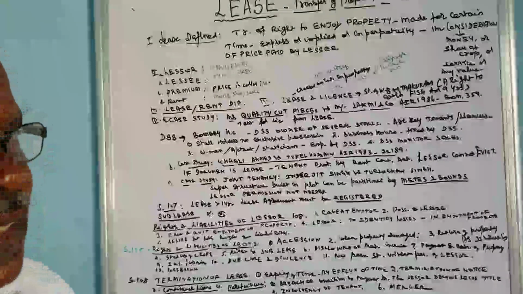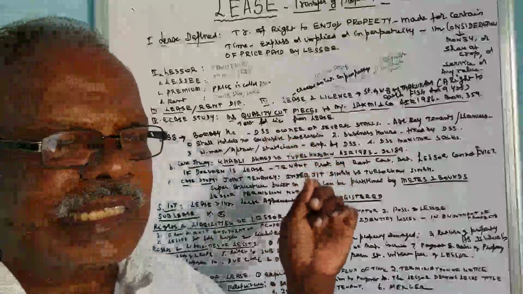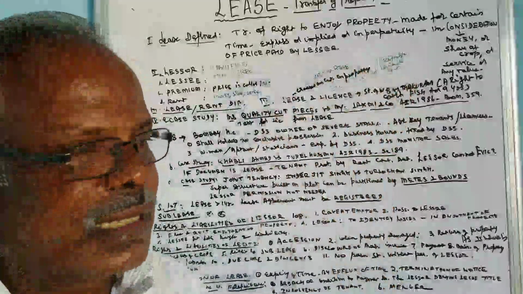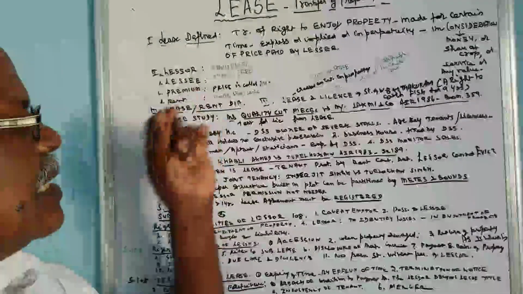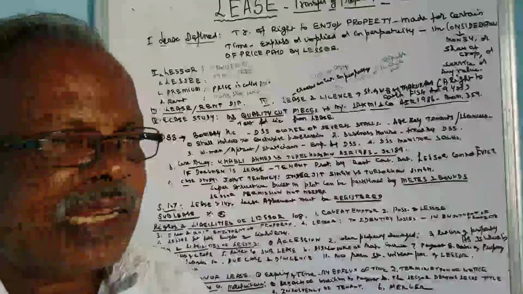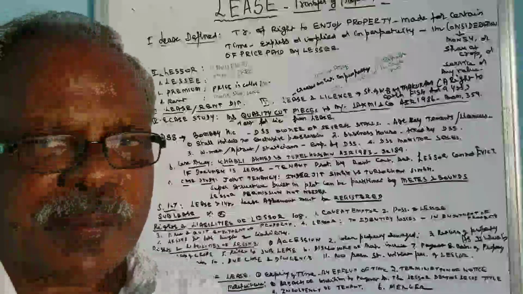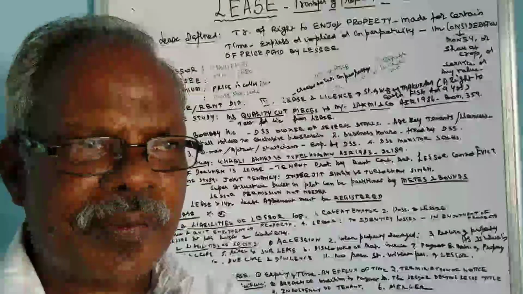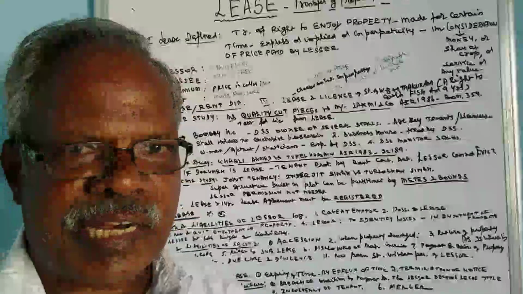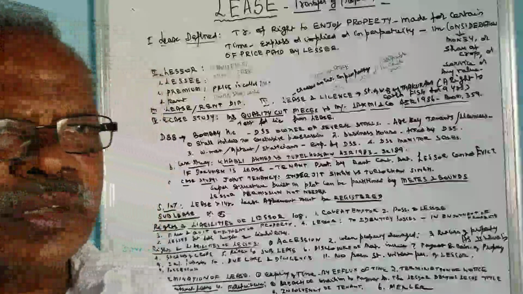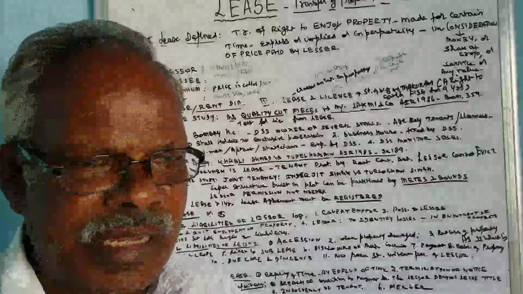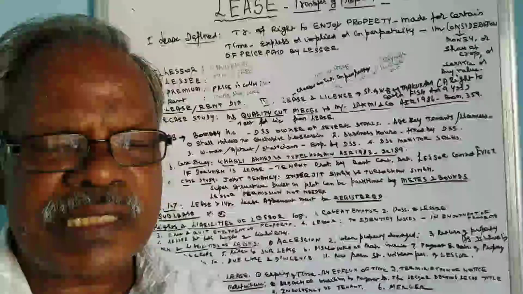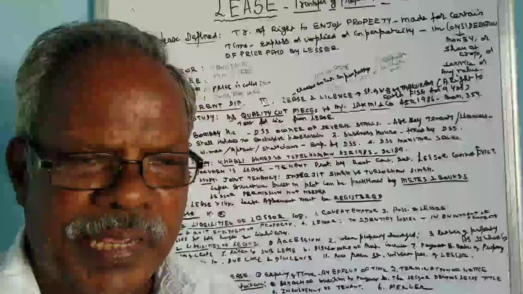Then we will see the terms used in this section, that is, in this lease deed. First, the lessor. The lessor means the transferor of the property. The owner of the property is called the transferor. Whenever 'or' comes, it means a person who is giving, like consignor, consignee, payer, payee, vendor, vendee.